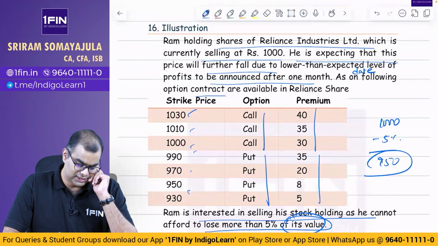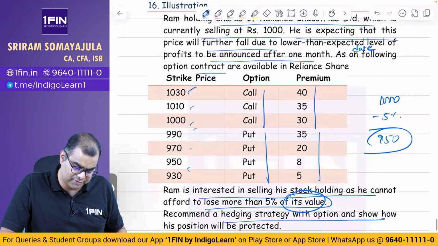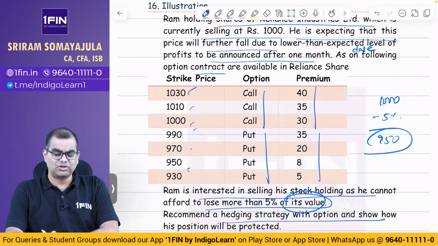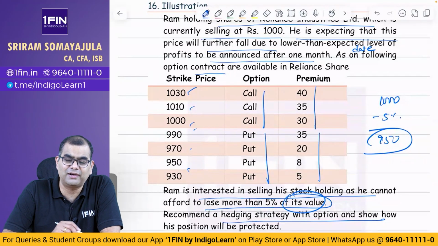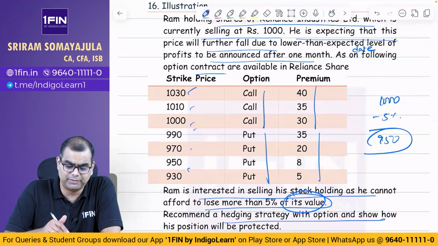Now, in this case, first of all, is there any use for the call option? Is there a way in which you can use the call option? They have also not said that he wants to reduce the premium, nothing like that. So is the call option in any way relevant? I am saying this because they have not given any strategy or premium payoff. You'll understand this subsequently. This is the last question, I think, in this series before we jump into Black-Scholes. There you will understand where you can sell a call and buy a put, wherein you can subsidize the premium of one with the other. That kind of story is not here.